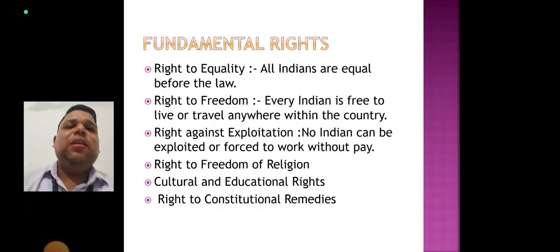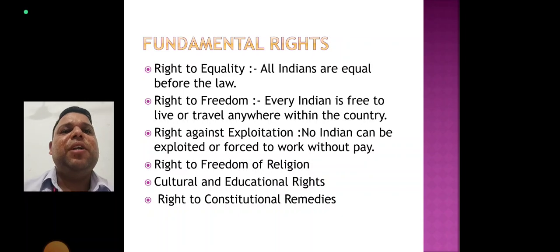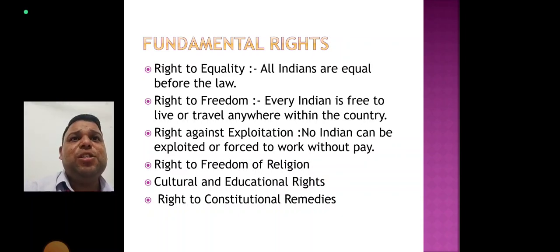Now, there are various types of fundamental rights in our constitution. The main fundamental right is the right to equality. Right to equality means all citizens are equal before the law. All citizens have equal rights and opportunities. They can choose the work they wish to do, and no one can deny justice or ill-treat them in the name of caste, community, gender, or religion. Untouchability is seen as a crime and has been abolished by law.